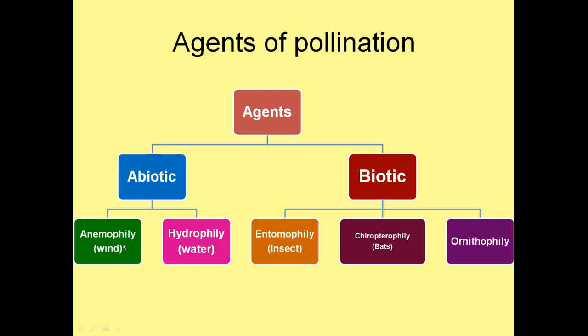When the pollinating agent is wind, the case is referred to as anemophily. When the pollinating agent is water, it is referred to as hydrophily. When pollination is brought about by insects, it is referred to as entomophily. In the case of bats, it is referred to as chiropterophily. This is very, very important. When the pollinating agent is a bird, the case is referred to as ornithophily.